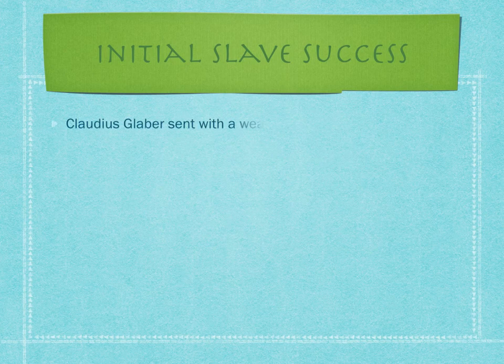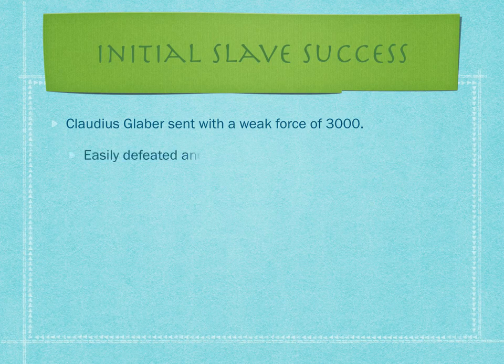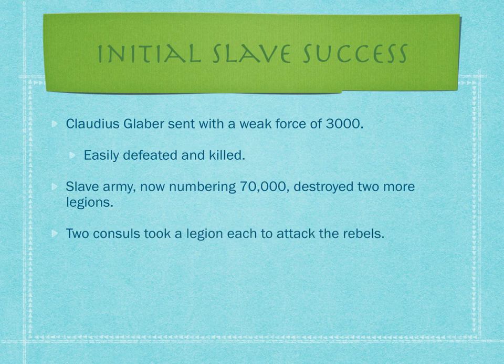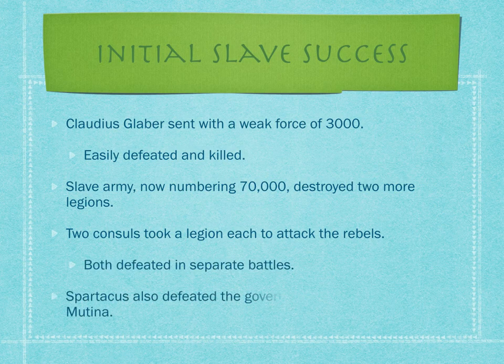So the Senate responded to this by sending Claudius Glaber, a praetor, with a weak force of about 3,000 men. They were easily defeated and killed, and this encouraged more slaves to join the revolt. 2 more legions were also destroyed by the slave army, which was now thought to number more than 70,000. The 2 consuls then took a legion each to attack the rebels, but they were both defeated in separate battles. Spartacus also defeated the governor of Cisalpine Gaul in Mutina in northern Italy.